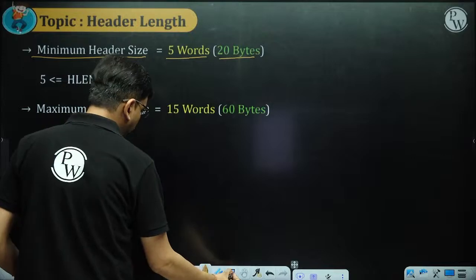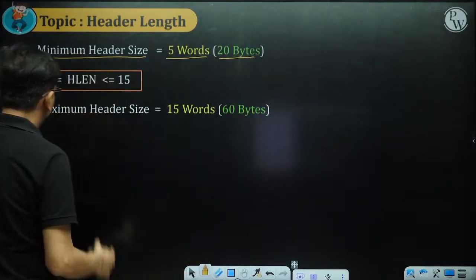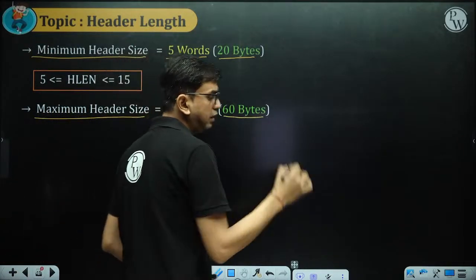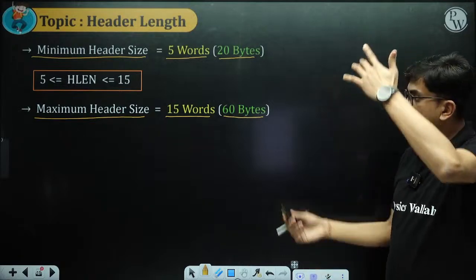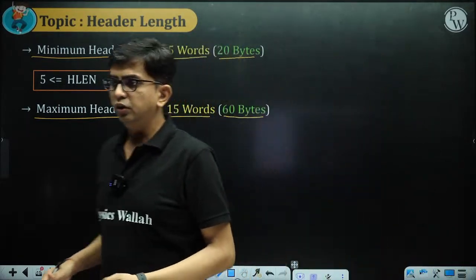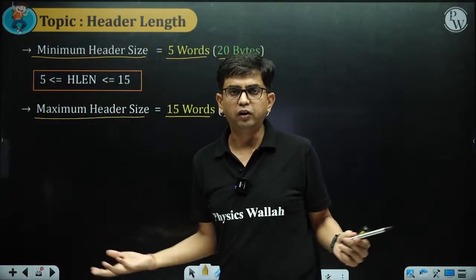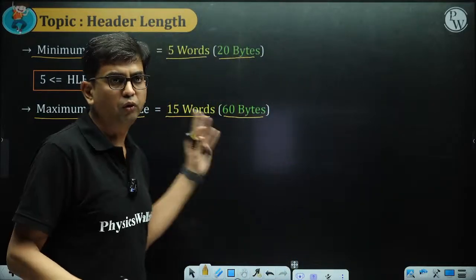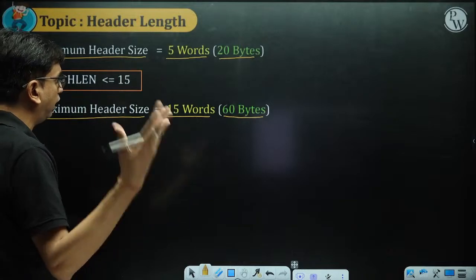So 5 to 15 words, and then the maximum header size is 15 words. If we convert in bytes, it is 15 into 4, that is 60 bytes. So 15 words, that is 60 bytes. So it is the same as the IPv4 header, nothing new, nothing changed, only position changed. Everything is same, so I am not going to give more time over it. It's easy for you if you have already covered the IPv4 header.